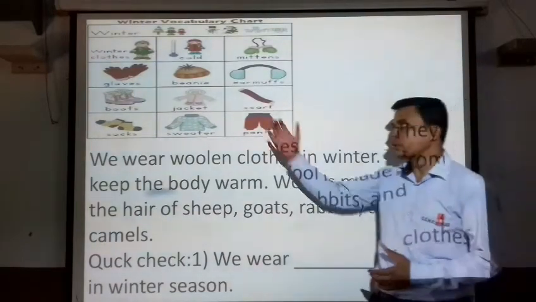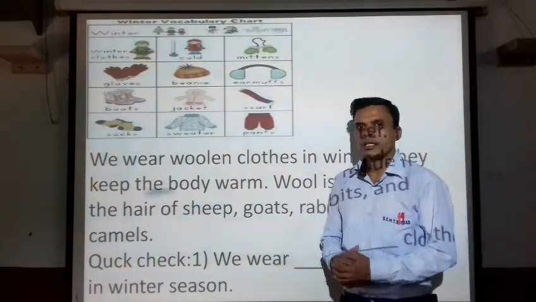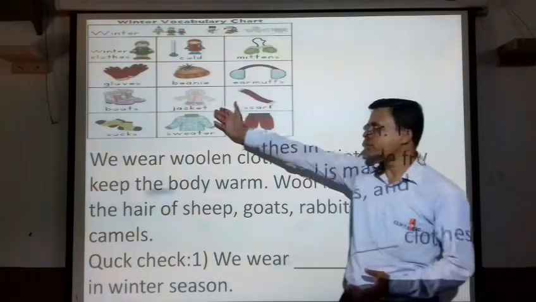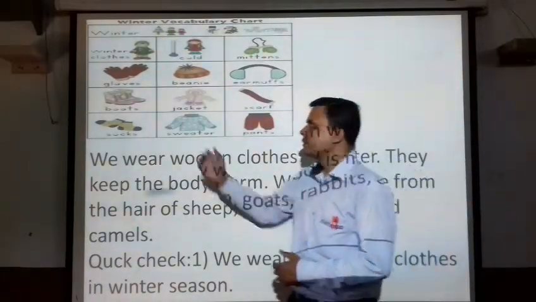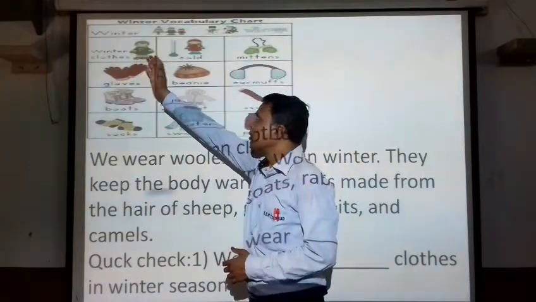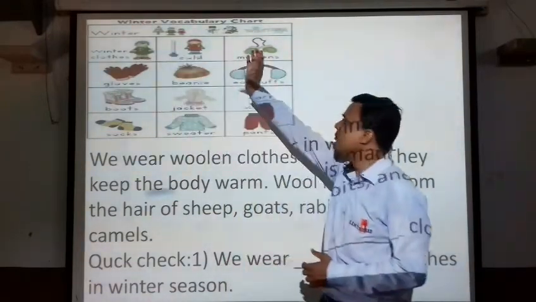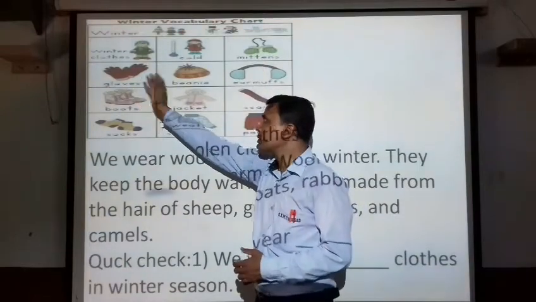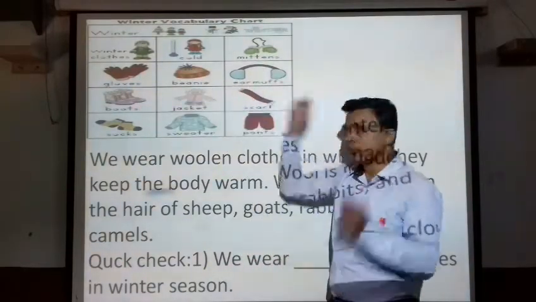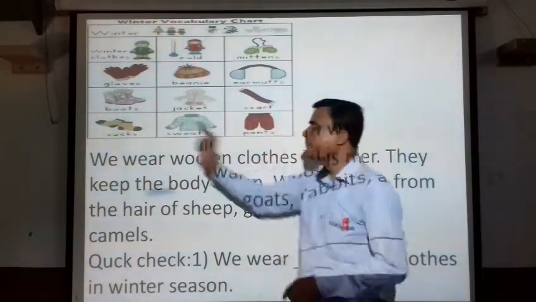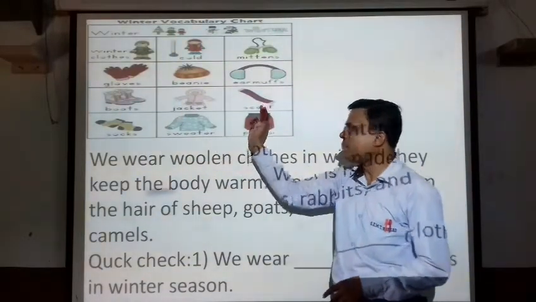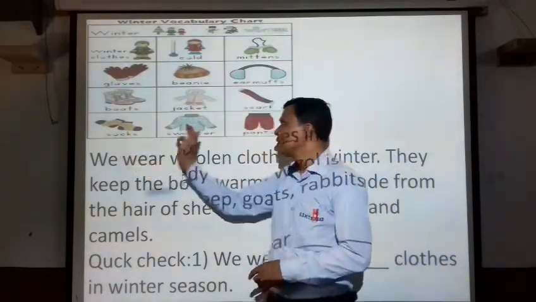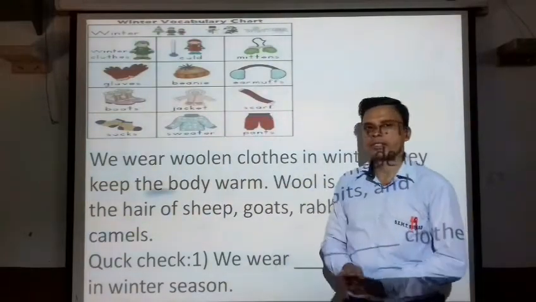First we will learn about woolen clothes. Now students, tell me, what can you see in this picture? Yes. Okay, there are clothes called mittens, gloves, belt, earmuffs, boots, jacket, scarf, socks, sweater and pants.